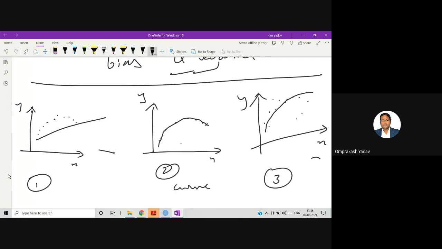If you see over here, we do this on the training data. Let's say this is my training data and I'm drawing this particular line. Here the error is very high on the training data, because this line is not fitting all the points properly. Most of the points are above the line, so the error is very high. So always remember, bias is related to